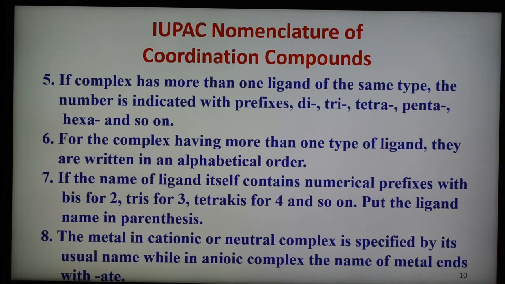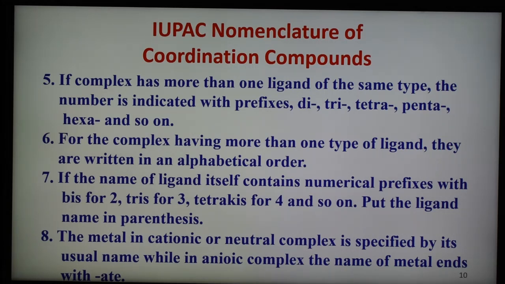Now there are different types of ions, and the order of naming the ions: the positive ion is written first, followed by the negative ion. So positive ion first and then negative ion, and the number is also indicated in the complex. Another is naming the complex species. The order of naming is that all ligands are named first, listed together as one word without any separation or hyphen, and this is followed by the name of the central atom with its oxidation state in Roman numerals.